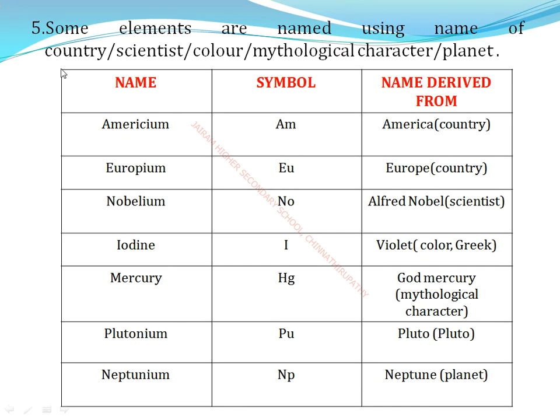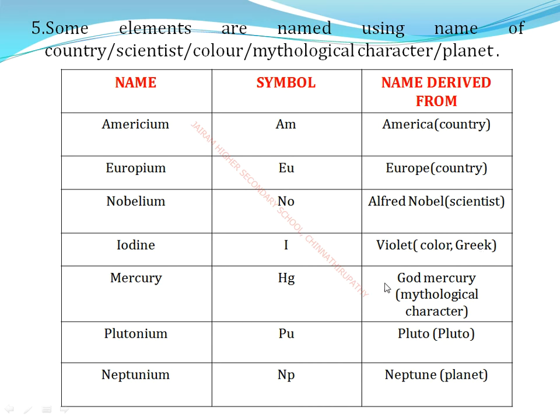Next, the fifth point: some elements are named using the name of a country, scientist, color, mythological character or planet. For example, americium means America, the symbol is Am. America is a country. Next, europium means Eu, Europe. Next, nobelium means No, named after Alfred Nobel, a scientist. Next, iodine means violet color, from Greek. Next, mercury.